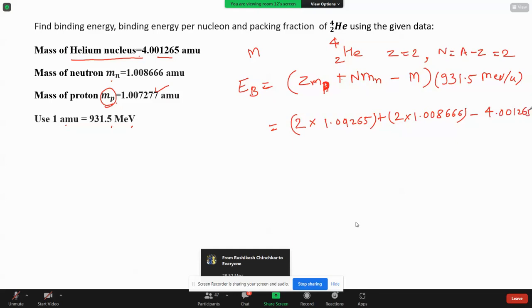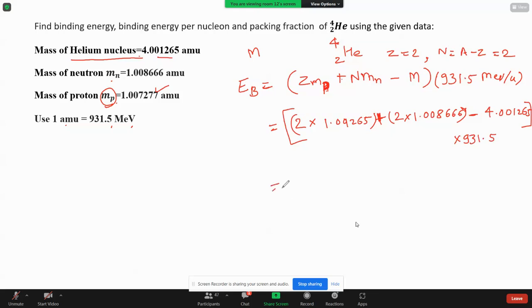Again it is a very simple problem, but because of the large numbers and these brackets, you have to put proper brackets here, otherwise the answer may come wrong. So solve one bracket at a time, then add.